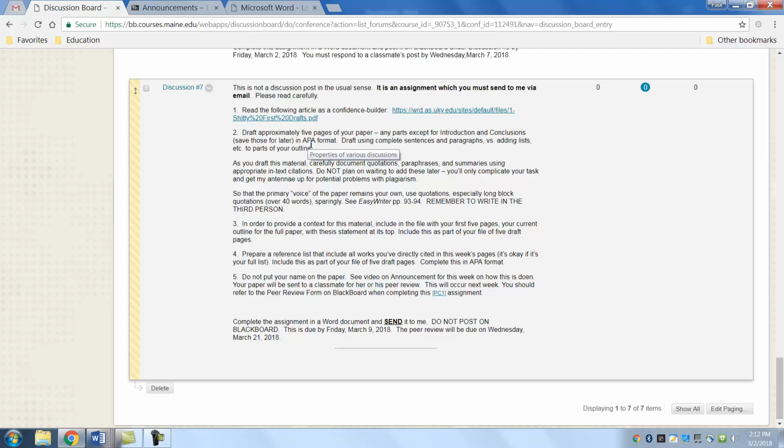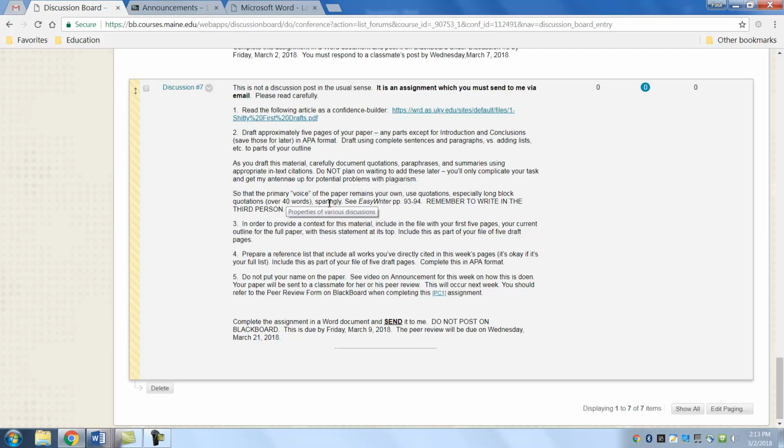APA format. Everything has to be in APA format. I've been writing some notes on some people, and we still have to get to work on APA. Remember, you've got Purdue OWL where you can find some information. That's a great site. So draft using complete sentences and paragraphs. This is all compared to your outline. As you draft this material, document the quotations, paraphrases, and summaries using appropriate in-text citations. Don't wait till the end. You do it now, because that way we can review it and say you're missing this. There are also potential problems with plagiarism, so we want to see that.